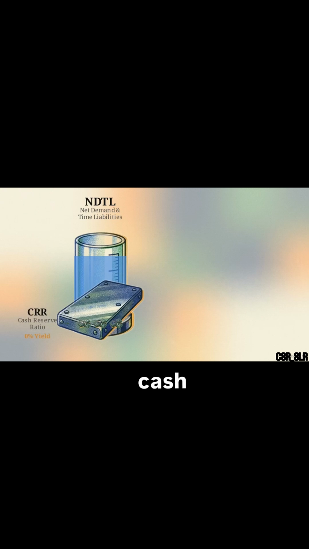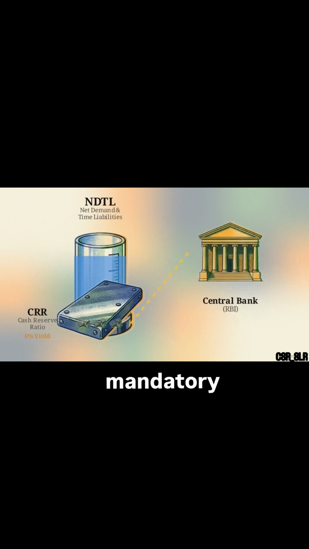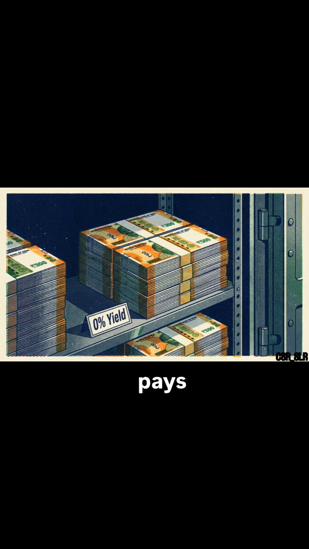The first is the cash reserve ratio, a mandatory percentage held directly at the central bank. The central bank pays no interest on these CRR balances. It is non-earning capital for the commercial bank, withheld from the economy.